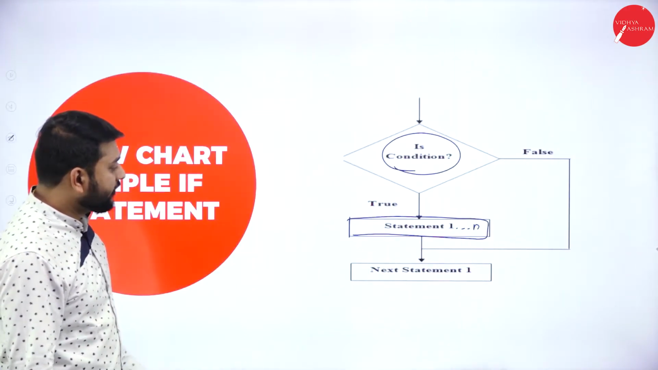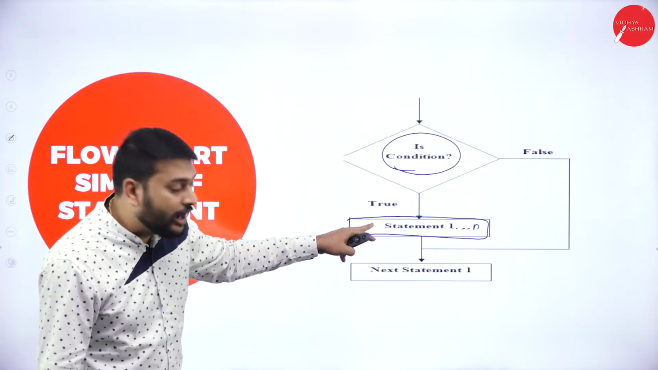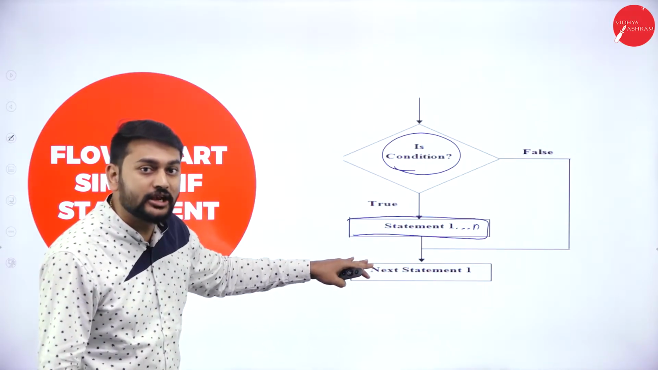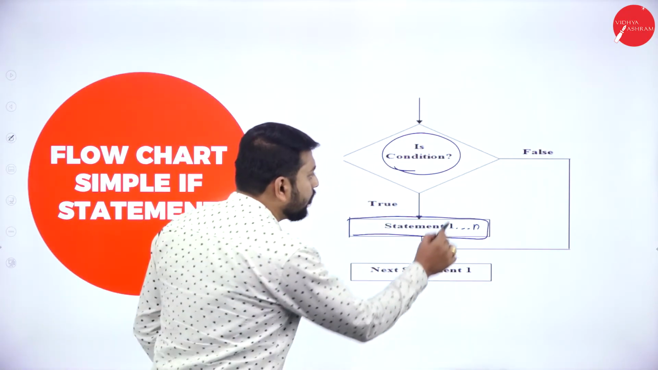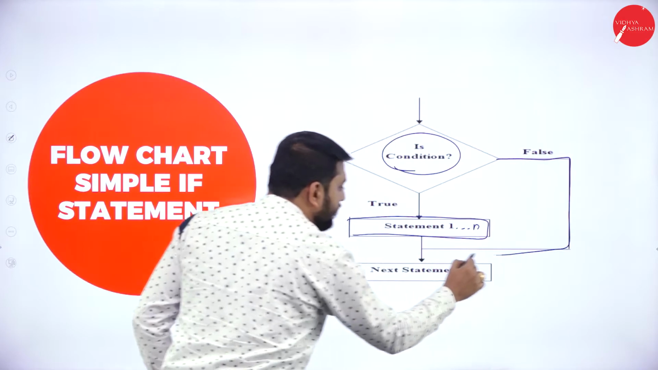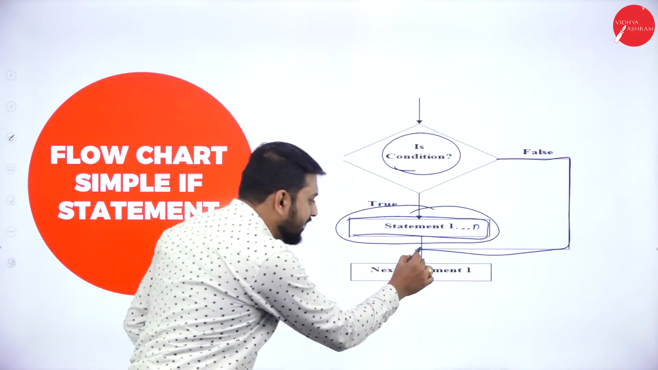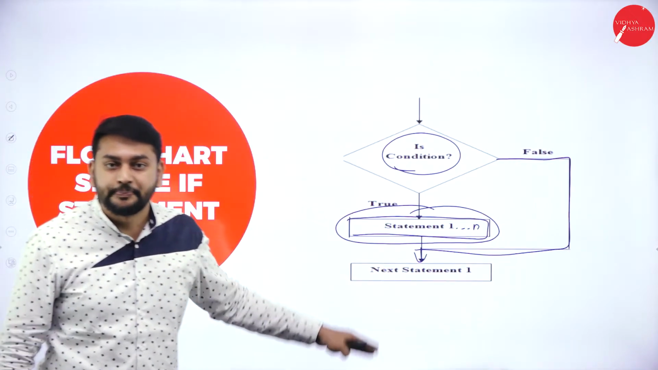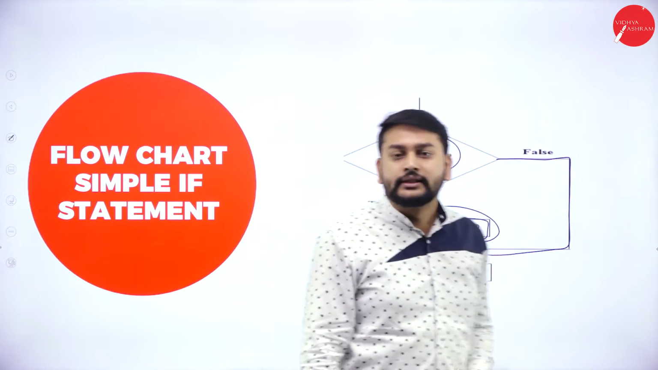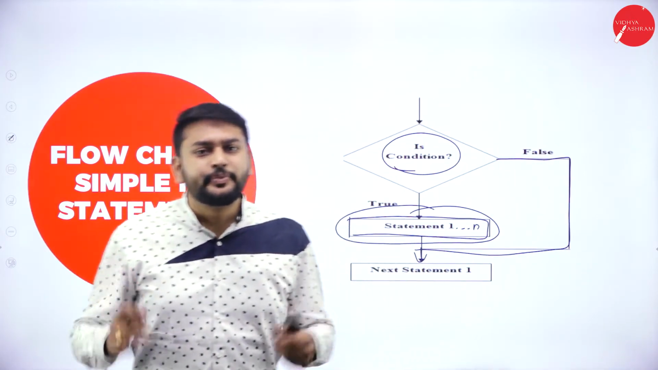So observe, if the condition is true, it will execute what is inside the block. After that, it will execute the next statements. But if the condition is false, observe the arrow. It is directly skipping this block and starting to execute these statements. That's what you need to remember. This is very important to understand. Okay, this is all about the simple if statement.